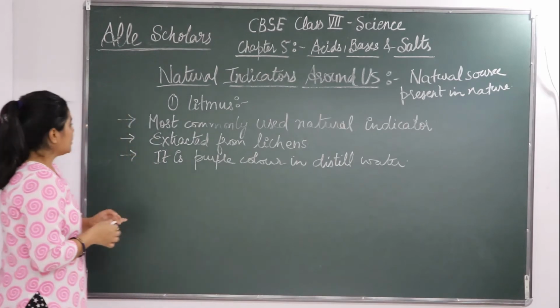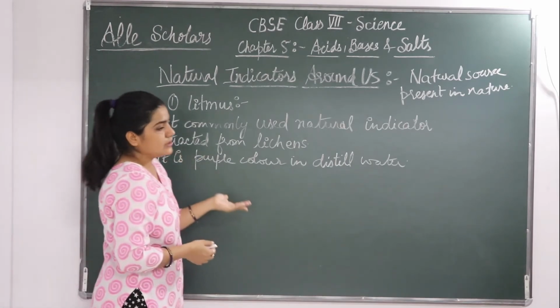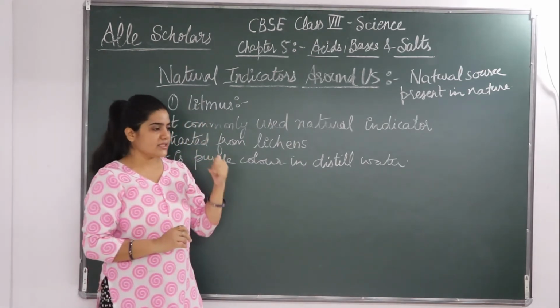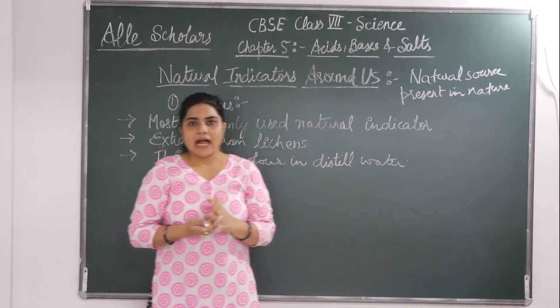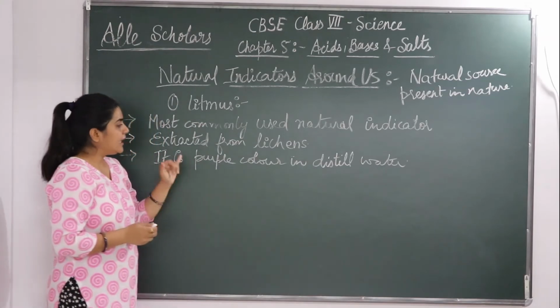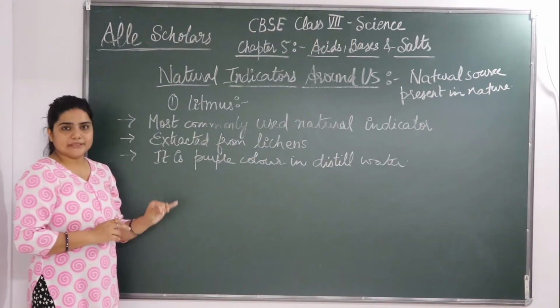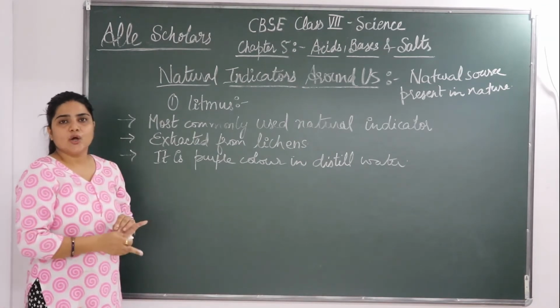Now the question is, how does litmus indicate an acidic solution and a basic solution? When we add it to an acid solution, it turns red, and when we add it to a basic solution, it turns blue.